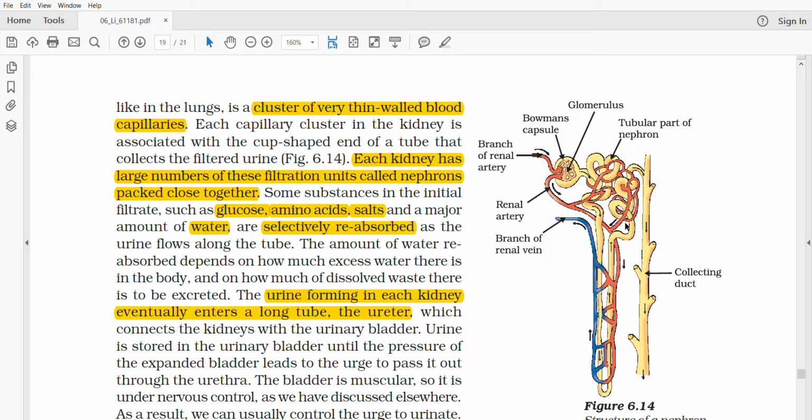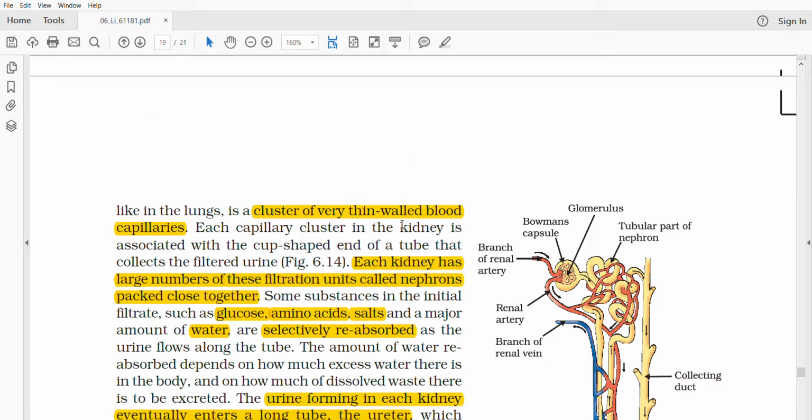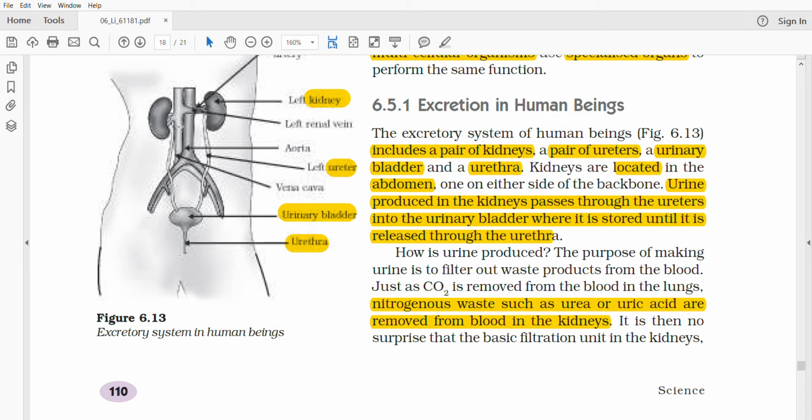And finally, whatever urine gets produced as a result of all this absorption and reabsorption gets collected in the collecting duct, and then the collecting duct joins the ureter. Here is the ureter. So the collecting duct must be present here somewhere, and the ureter is joining the kidneys here. The collecting duct joins the ureter, and the ureter then joins the urinary bladder. Here the urine is stored for some time until the muscle contracts.